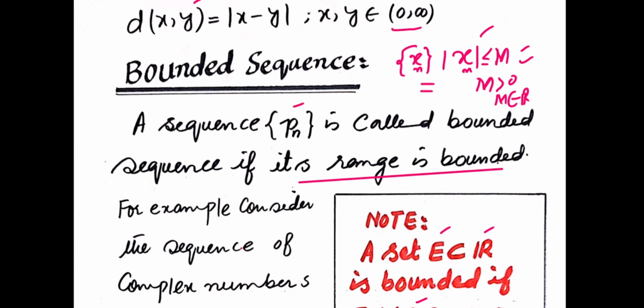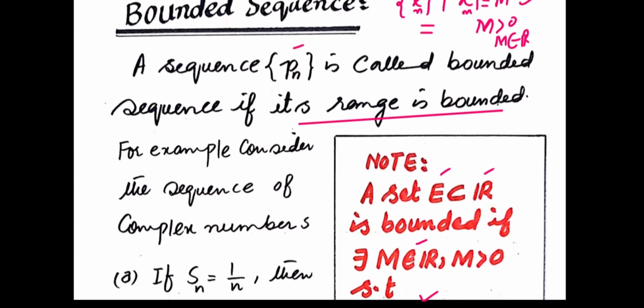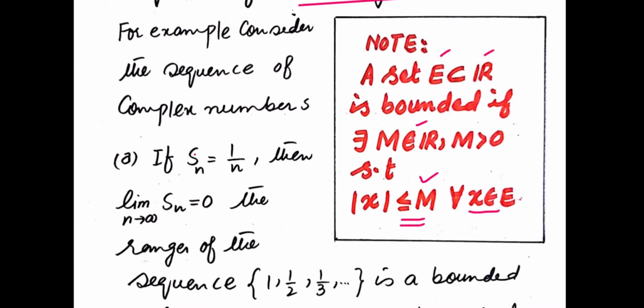For example, consider the sequence of complex numbers. This is the first example. Your sequence is Sn equal to 1 over n. This is the nth term. Why does he call it a sequence of complex numbers? Although you can see every term belongs to the set of real numbers, because you know every real number is a complex number, Rudin broadly says it is a sequence of complex numbers. Now we have to check whether this sequence converges, whether it is bounded or unbounded.